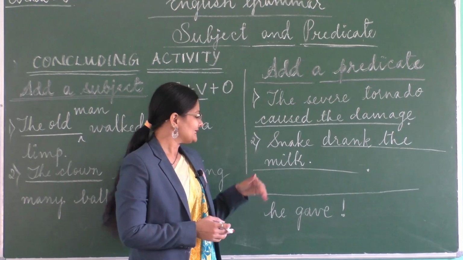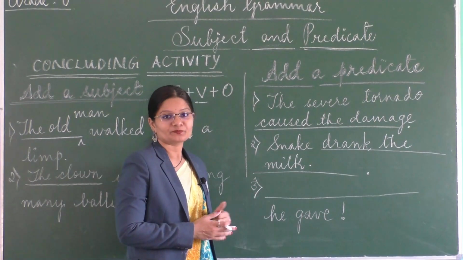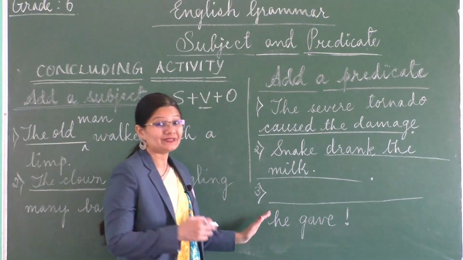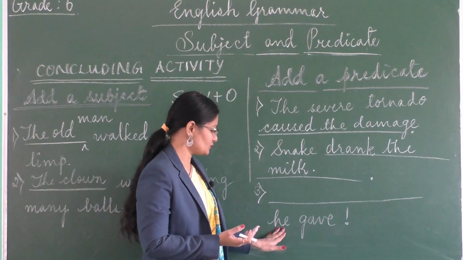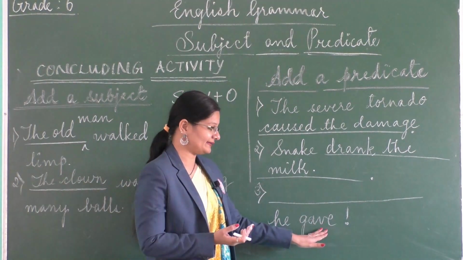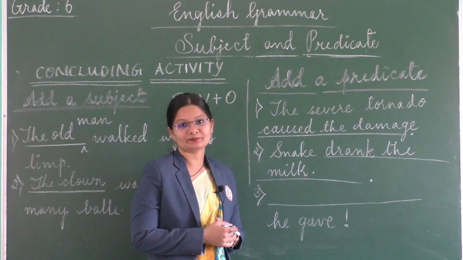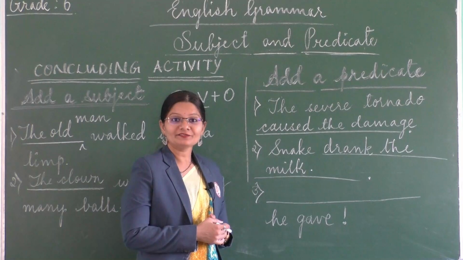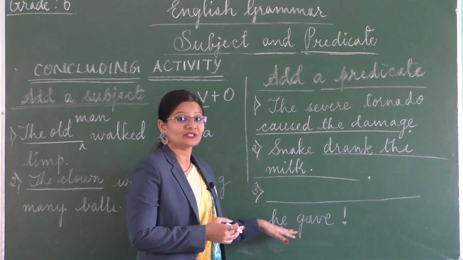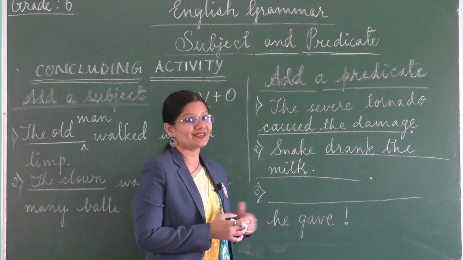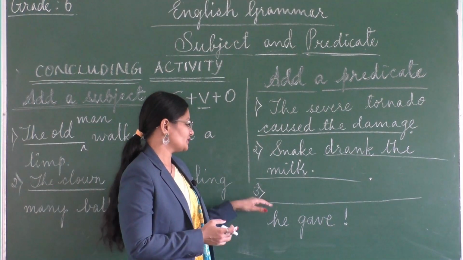Children, let's look at the third example. Here, the beginning of the sentence you will have to fill in, but if you see the subject is he, gave, and there is an exclamation mark. So now, what do you think you would fill in? So this is an exclamatory sentence. Yes. So what can we write here?